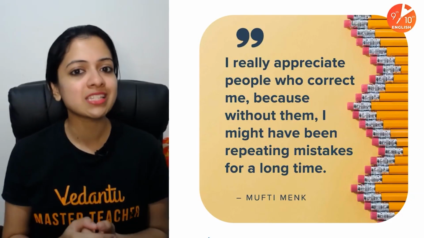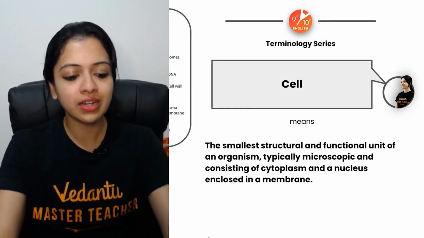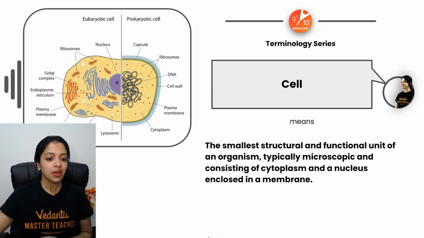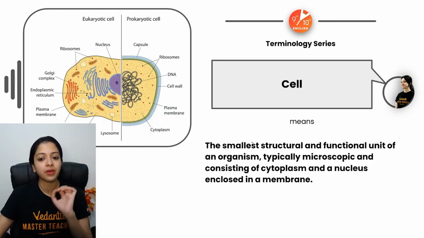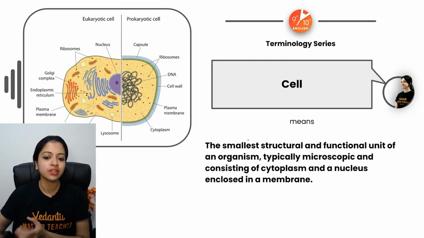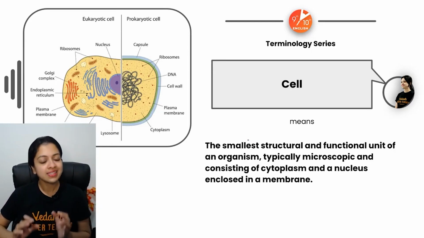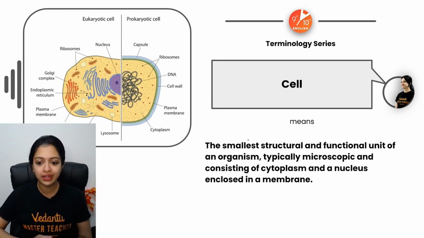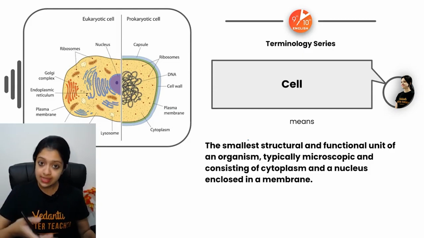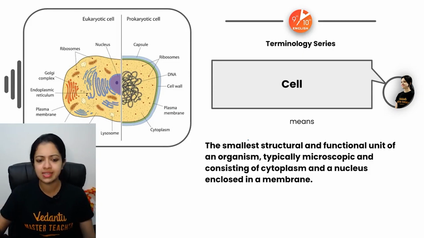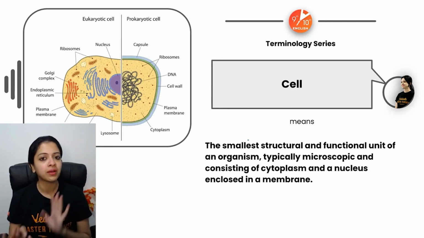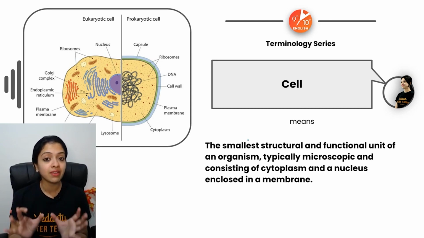All right, so keeping that in mind, let's move ahead to the terminology session for the chapter Cell Cycle and Cell Division. Well, guys, in this chapter we start by talking about what exactly the cell is. Of course, the cell is the structural and functional unit of an organism, the structural and functional unit of life, as we can call it, right? We've discussed all this in your class 9, and in CBSE class 9 also, here on this channel. So you need to have a very good understanding of what exactly the cell is before you know more about this particular chapter, right? Sounds like a very straightforward thing, but you know what?